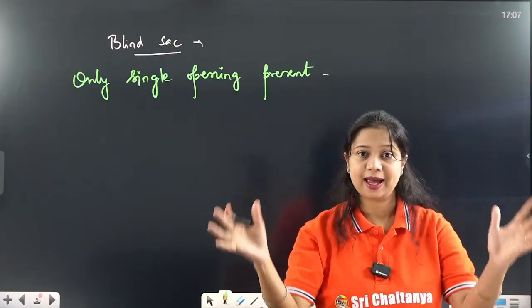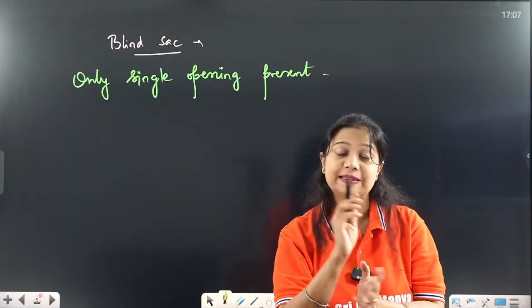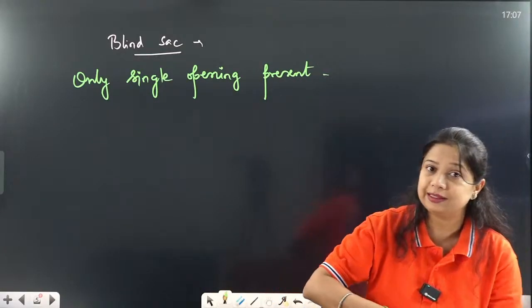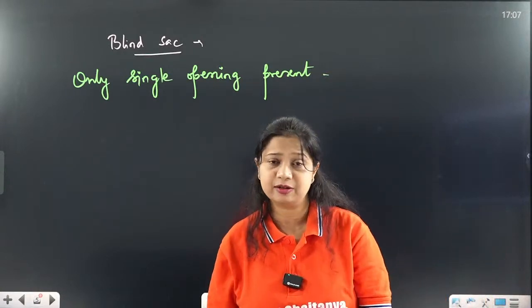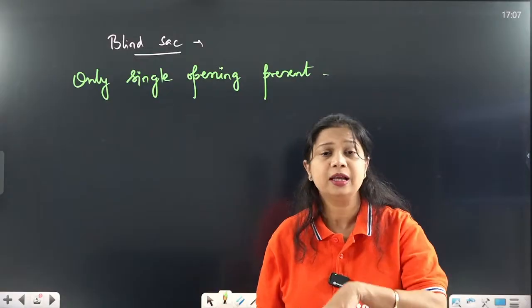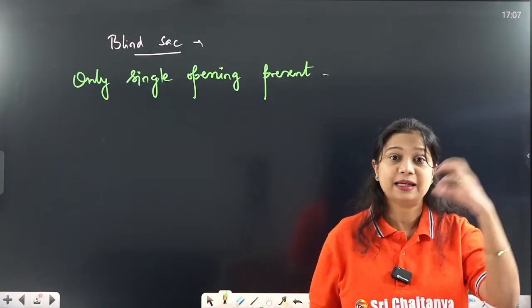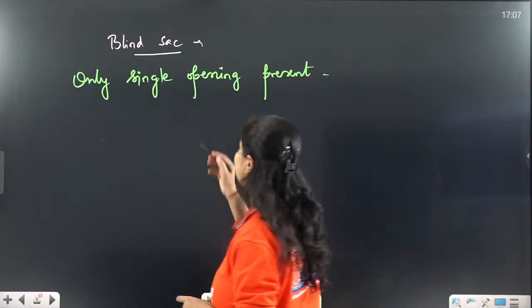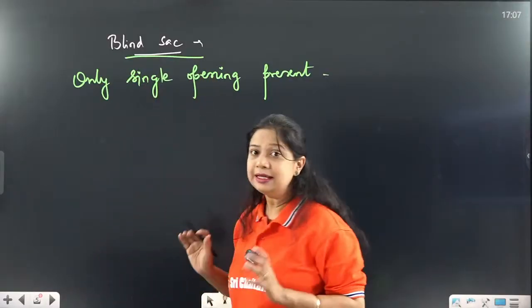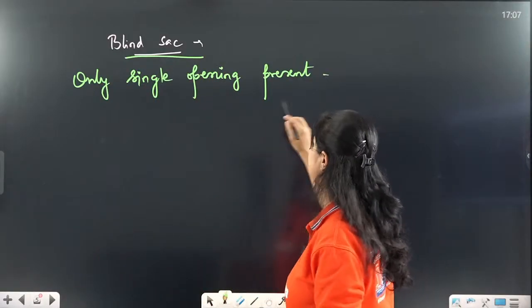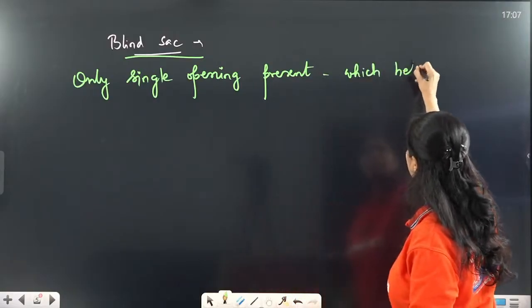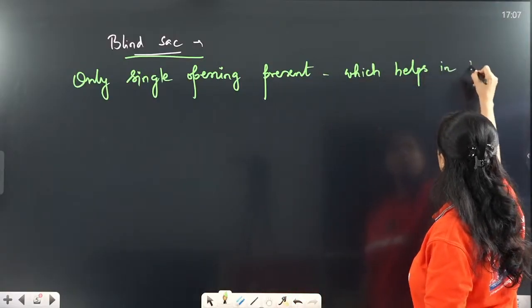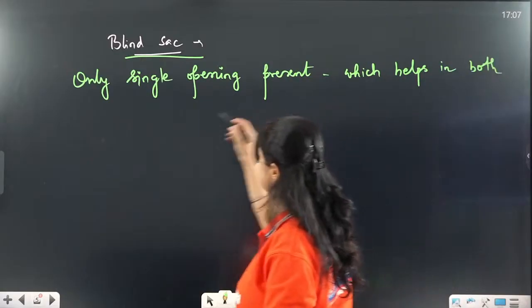So it is like a sac, like a bag with a single opening through which all the things are going in and the excretory material or the poisonous material is coming out through that single opening. So such type of body plan is called the blind sac body plan. Only a single opening is present which helps in both ingestion. What is the meaning of ingestion?